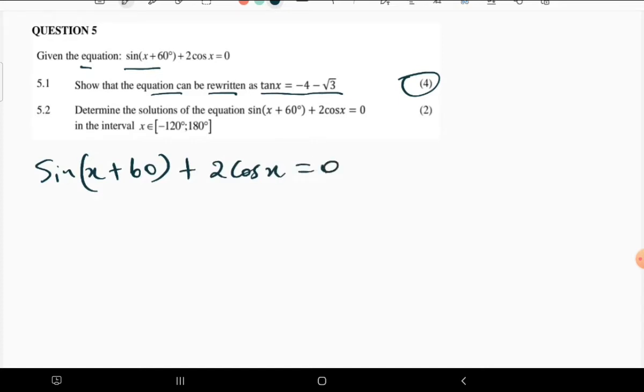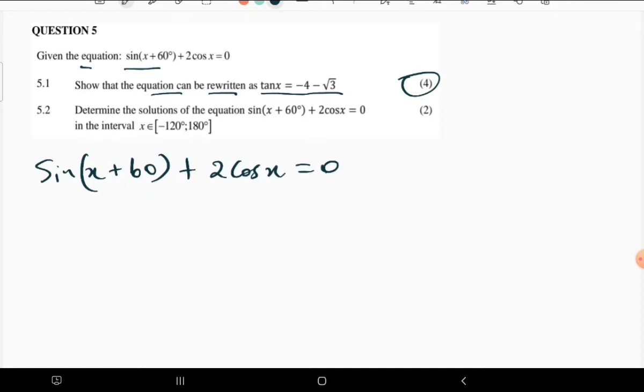Having this, you really need to remember the compound angles, because you can't say this is just sine x; this is a trig ratio with a special angle that you can deal with. Let's go straight and apply the compound angle and expand this.